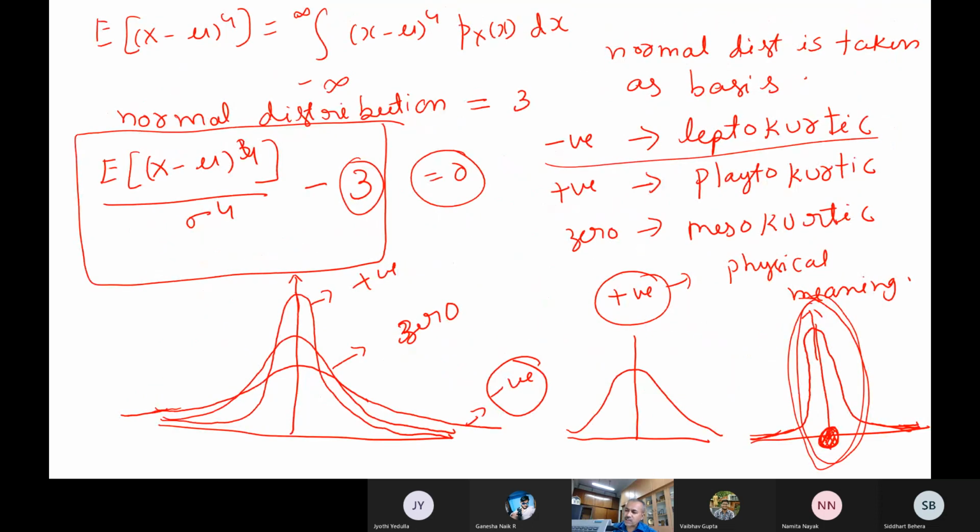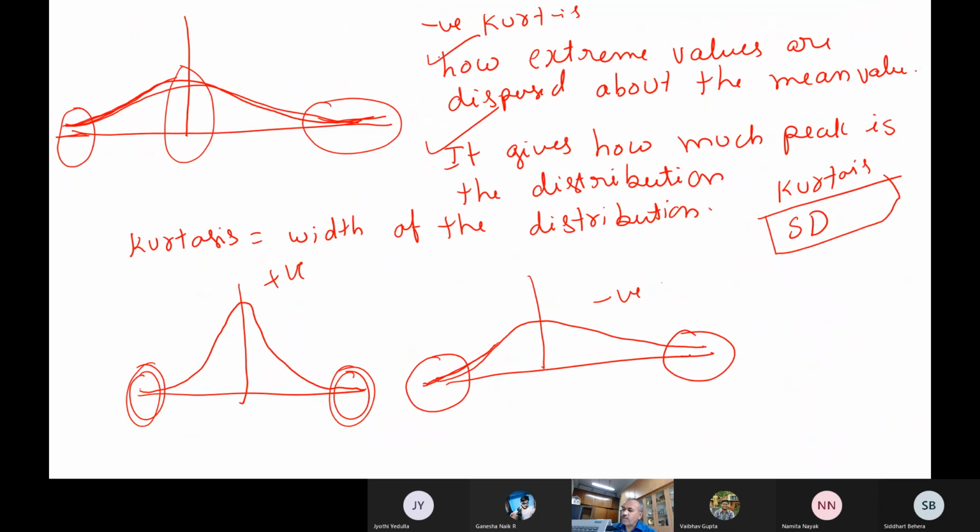Kurtosis is also some type of dispersion only, but what it tells you essentially is where the extreme values are. That is a ratio of the probability of these extreme values to the probability around the mean values. So this is given by the kurtosis. If you are interested in extreme values, such as rare events or large magnitude earthquakes or some extreme kind of events, kurtosis will give you that type of information. Standard deviation will not. Standard deviation generally gives you the dispersion around your data itself.